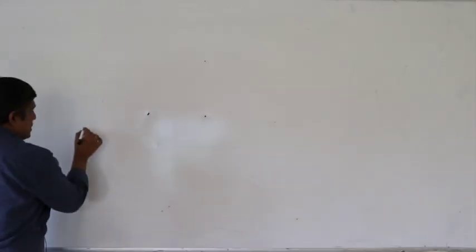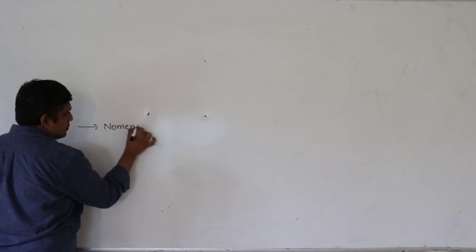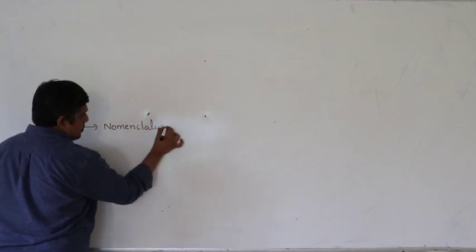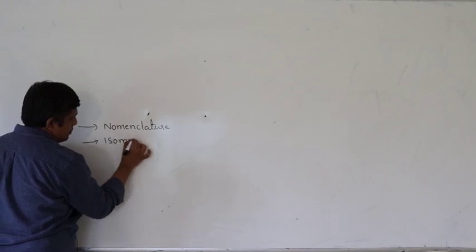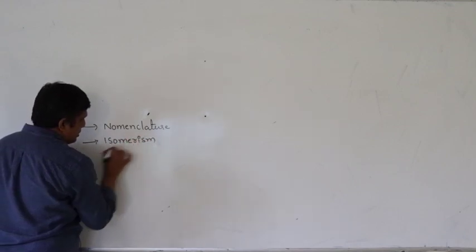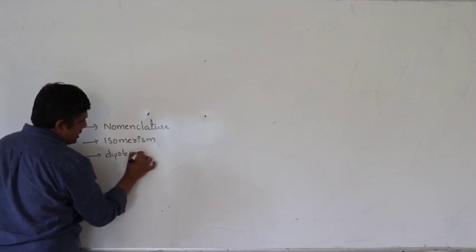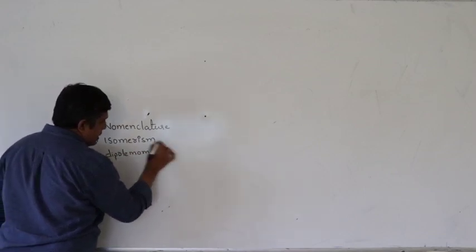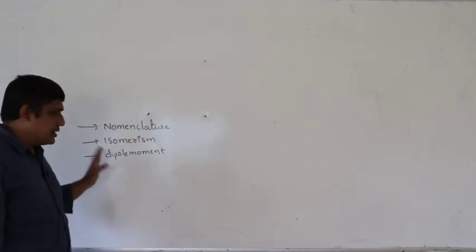Right, next. Nomenclature and isomerism, dipole moment. You have studied these things in first year. Nomenclature in organic chemistry you have studied, isomerism also, and dipole moment.